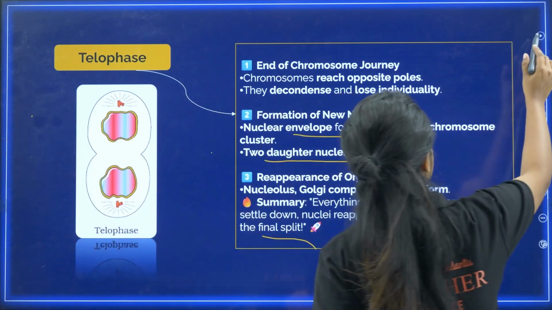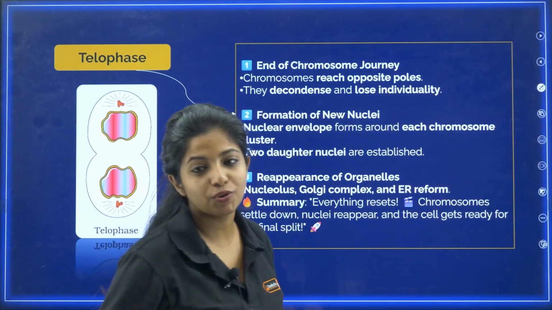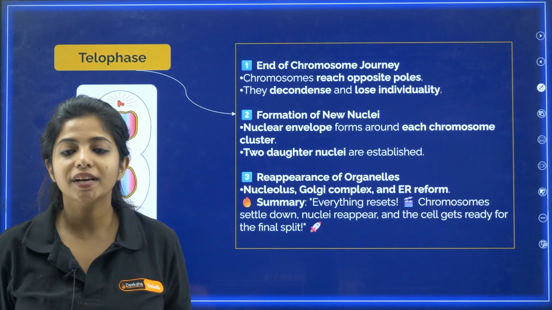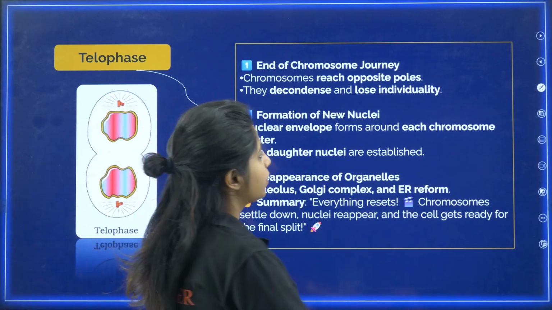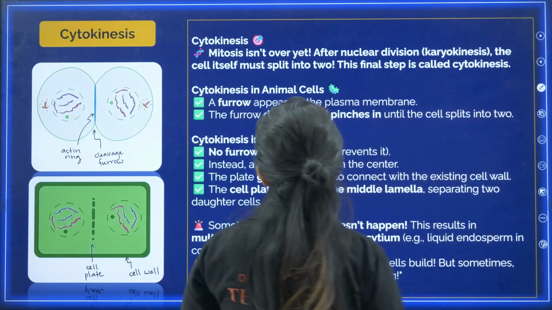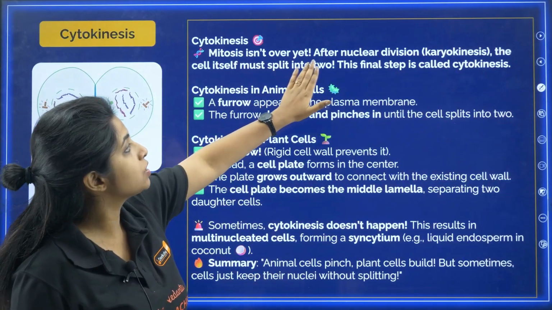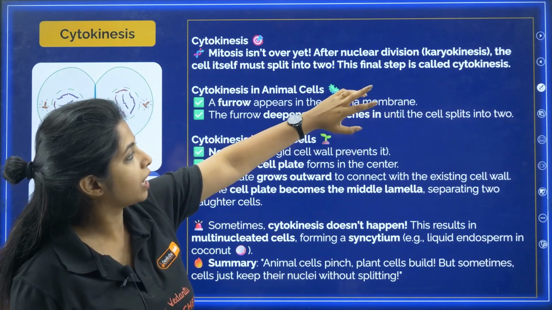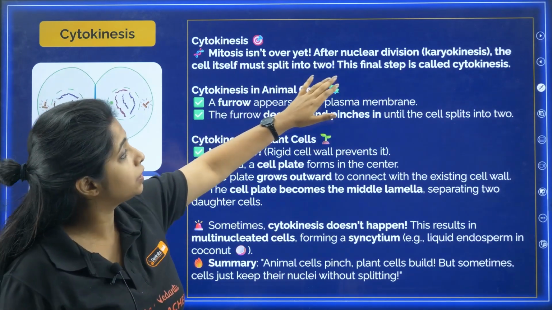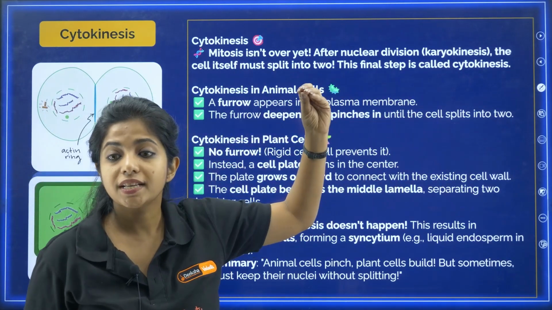And cell division, what do you call that? Cell division, you call that cytokinesis. Okay, until now karyokinesis, now we are going to talk about cytokinesis. So mitosis isn't over yet. After nuclear division, karyokinesis, the cell itself must split into two. This final step is known as cytokinesis.